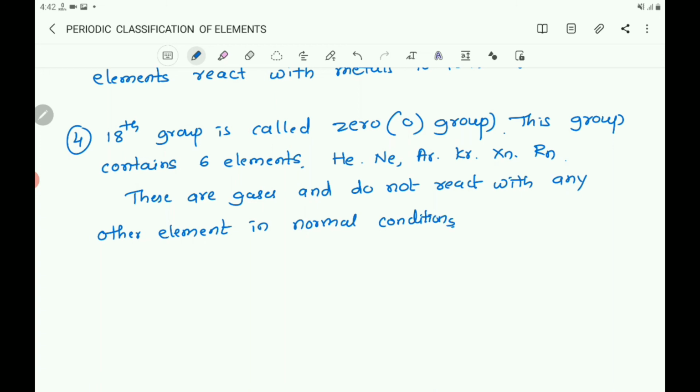So they are called inert gases or noble gases.